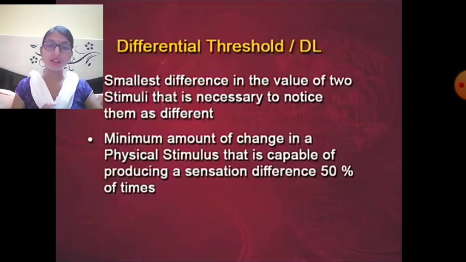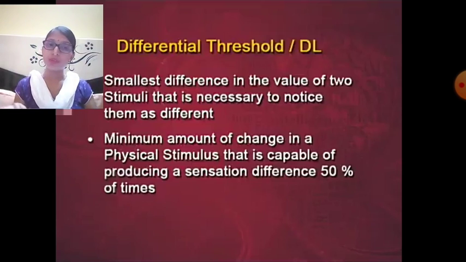Again, in this case also, at least 50% of the time we should experience it, we should perceive it. Only then can we say this is the minimum level of the DL. This is the minimum level of the particular stimulus which is necessary for recognizing or detecting. Okay, so the differential threshold is the minimum amount of change in a physical stimulus that is capable of producing a sensation of difference on 50% of the trials.